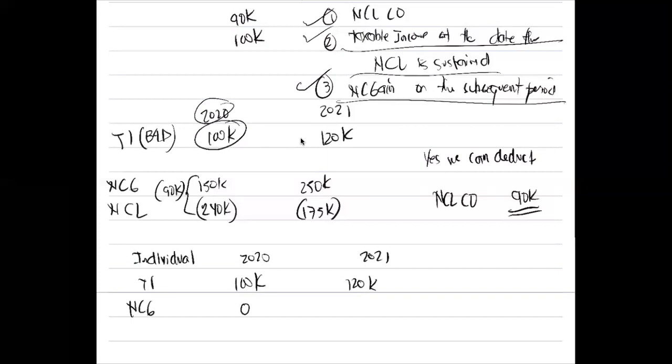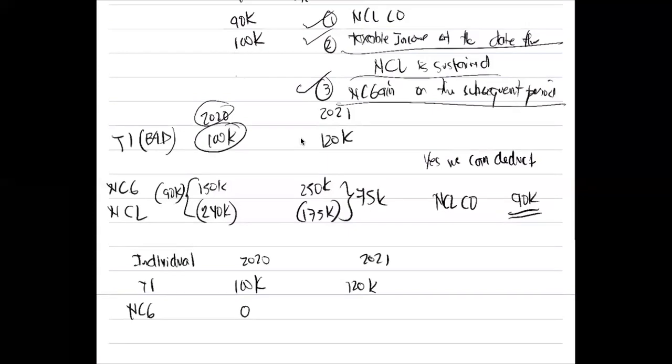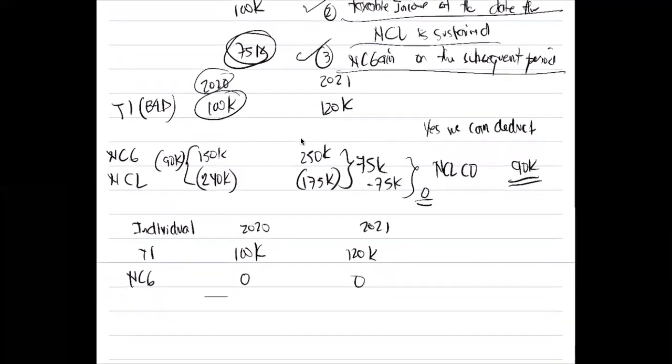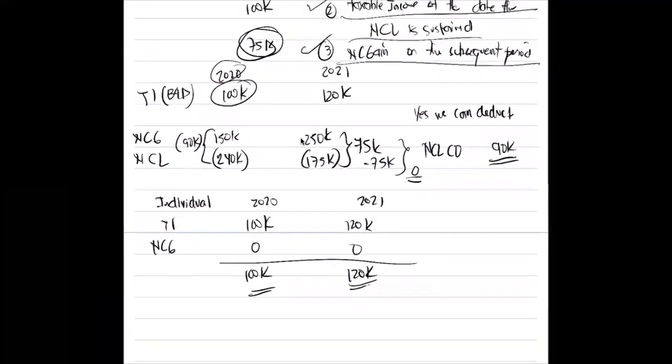Our net capital gain on the subsequent period is, we net this one, 250 less 175 is 75,000. So what is the lowest? The lowest is 75,000. So our limit here, we can only deduct a net capital loss amounting to 75,000. So 75,000 less 75,000, zero. So zero na naman yung net capital gain natin. So how much is the taxable? 100,000 and 120,000. That's for individual.